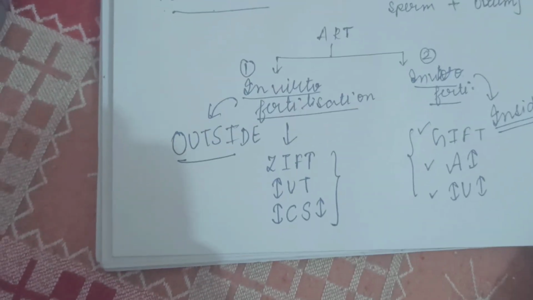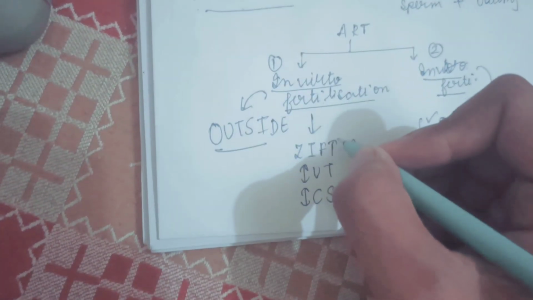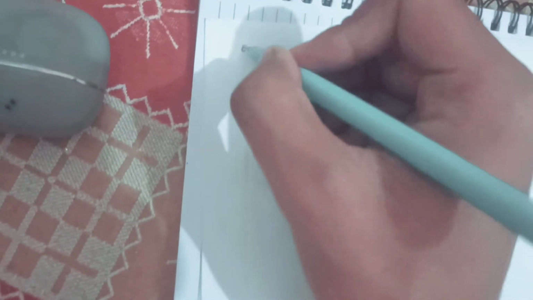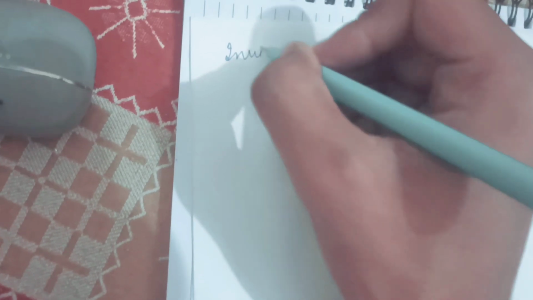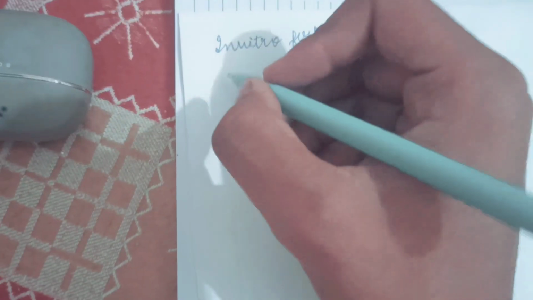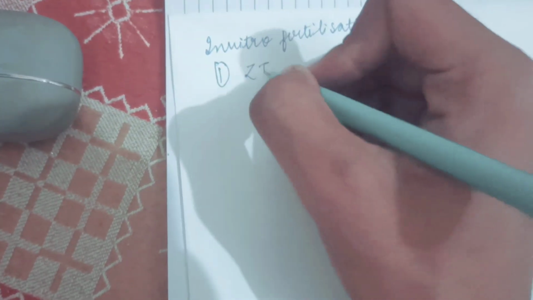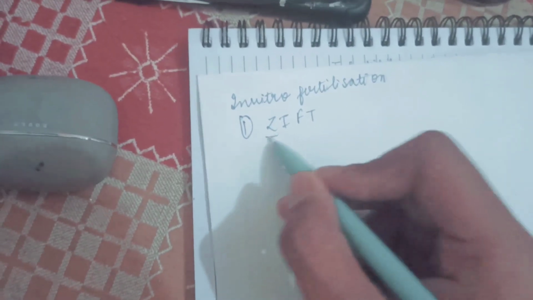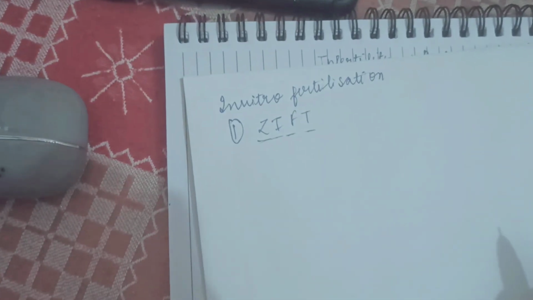Now let us start with in vitro fertilization, firstly ZIFT. The full form of ZIFT is zygote intrafallopian transfer.